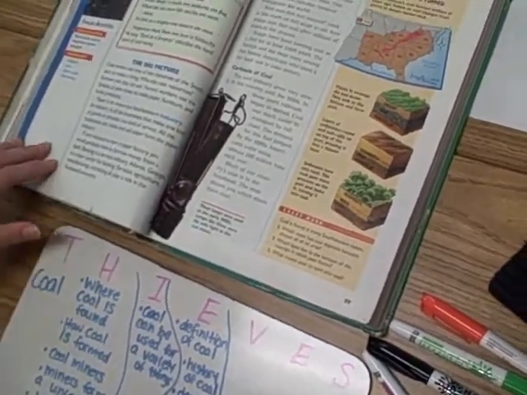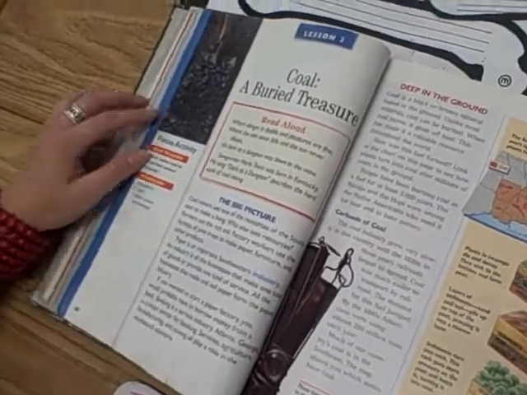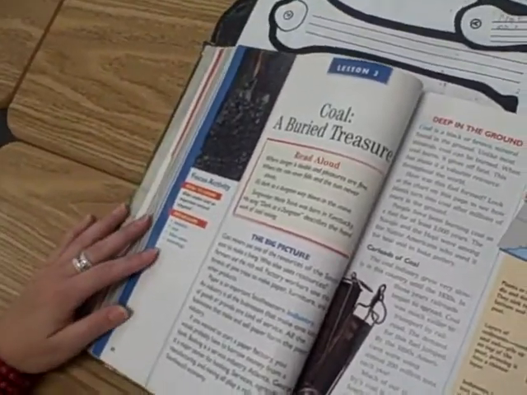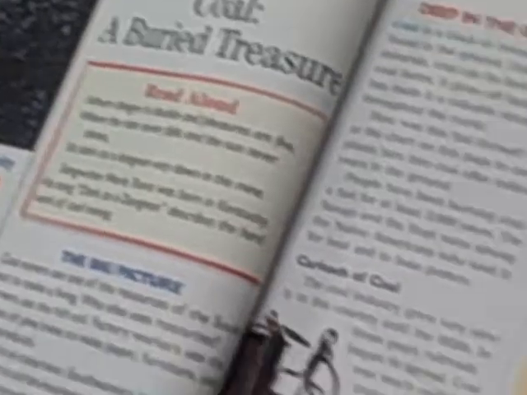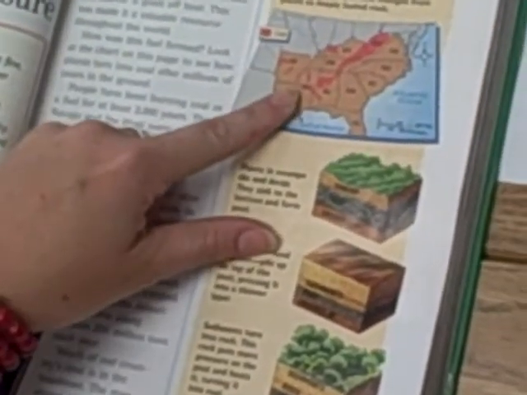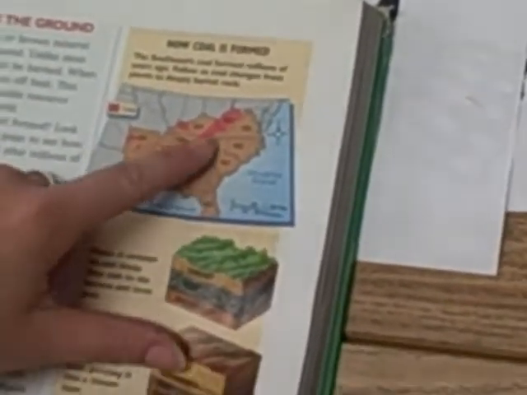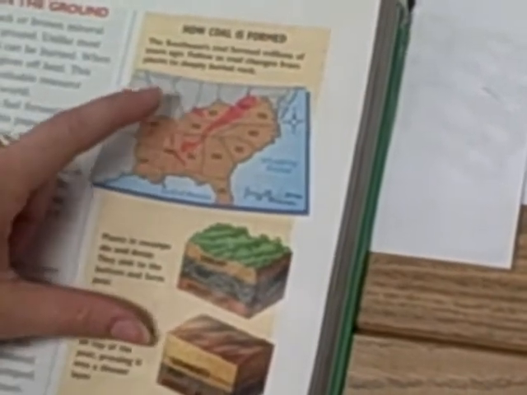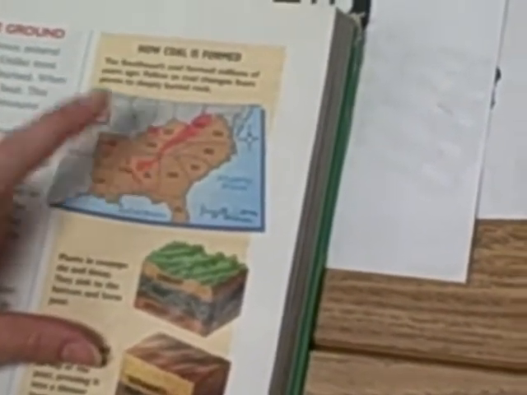So what do you notice on this page? There's a picture of coal, and it looks like someone shoveling it. Okay. All right, now let's take a look at the next page. It's highlighting where coal is found in the southeast in the U.S. All right, what color indicates where coal is found? Red. Which states contain coal mines? We have West Virginia, Kentucky, Tennessee, Alabama, and a little bit in a couple other states there. Those are the major ones.